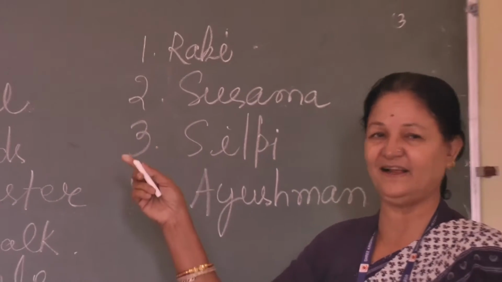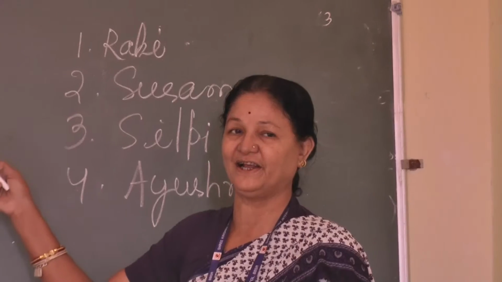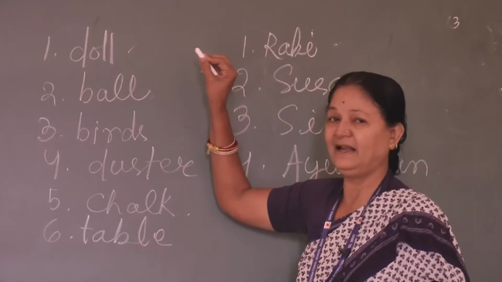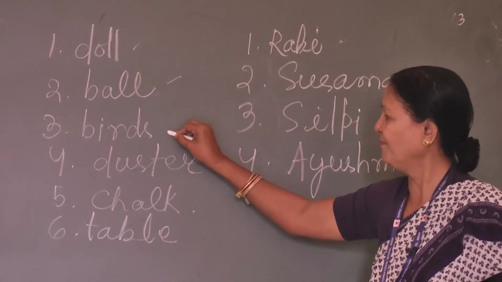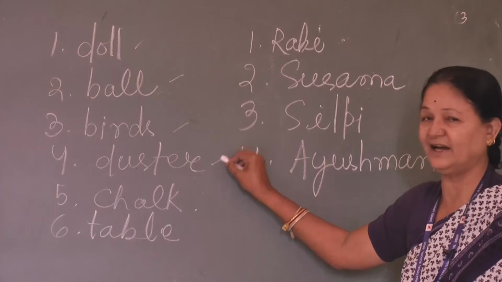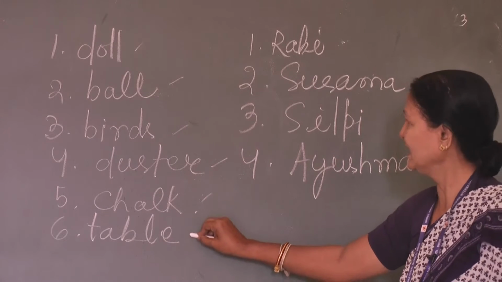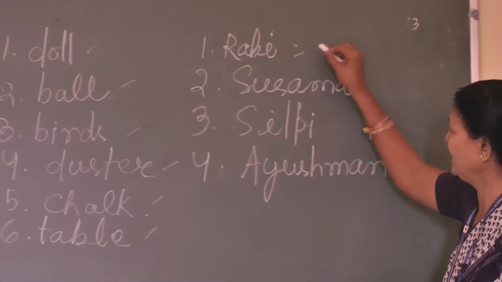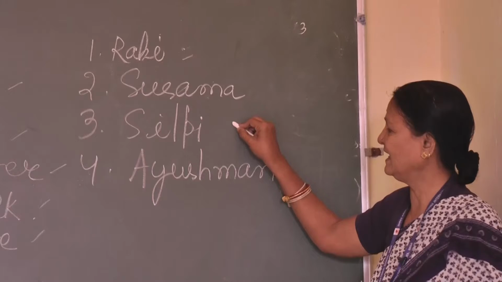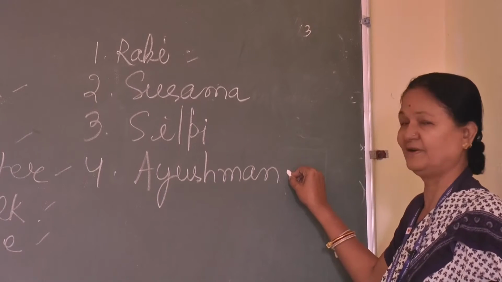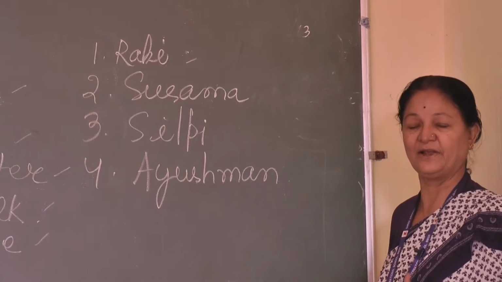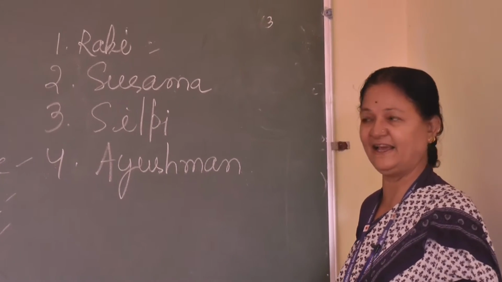Now I am reading and you also do the reading with me. Doll, ball, birds, duster, chalk, table, Rabi, Susma, Shilpi, Ayushman. Okay, we are human beings, living things.